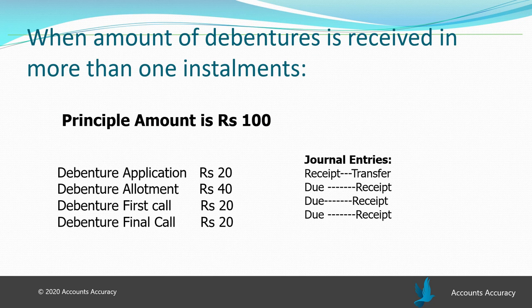And one thing you need to remember, at the time of application, the receipt entry will be passed first and then the transfer entry will be passed. For all other installments, the due entry will be made first and the receipt entry will be passed later. It's the same as shares, so there is nothing new to be read. Still, just for practice, I made you understand. Still, you need to practice a few sums of debenture.